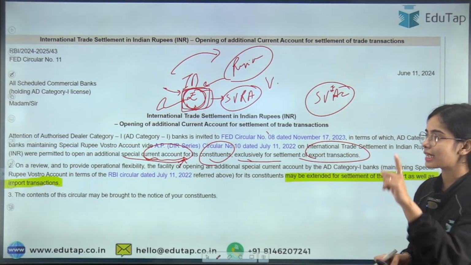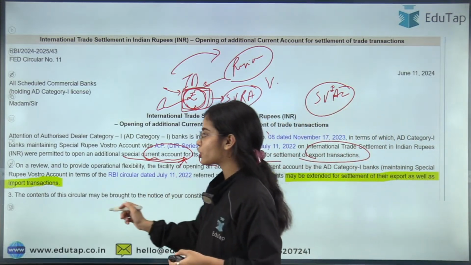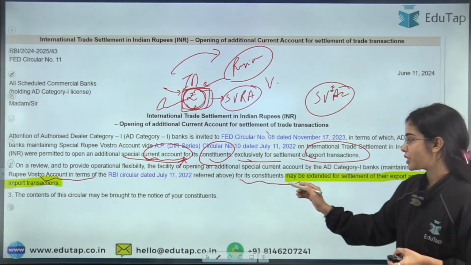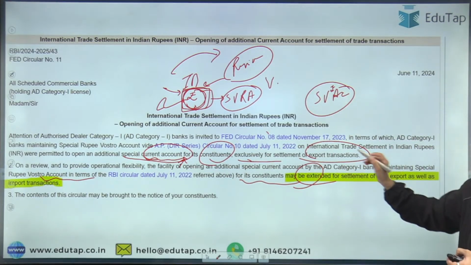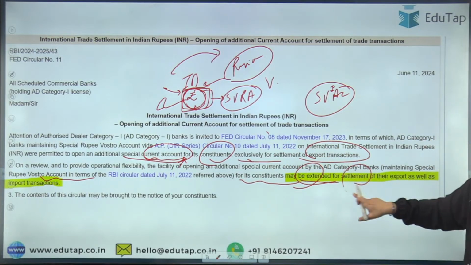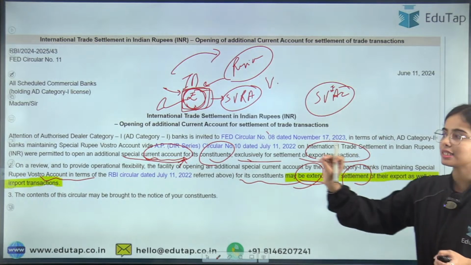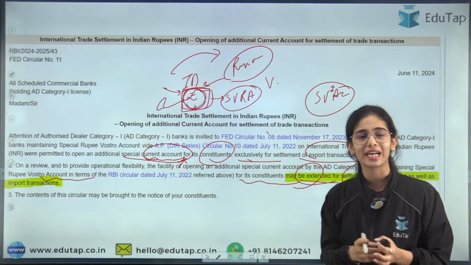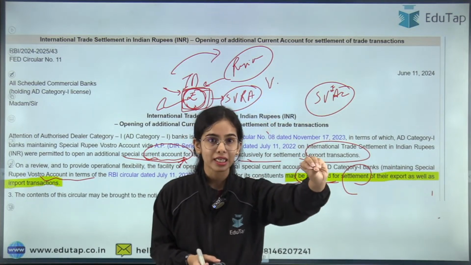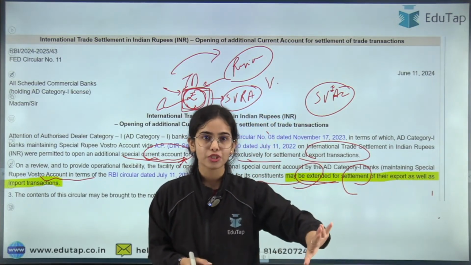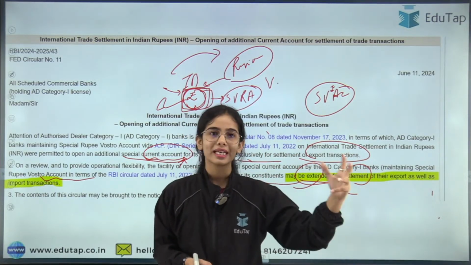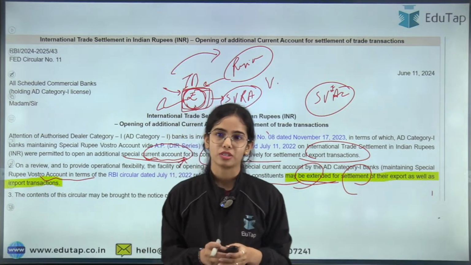Now it has been said that the Indian bank that is opening a special rupee Vostro account can extend this for its customers, for its constituents. This kind of special current account can be extended for the settlement of export as well as import transactions. So this is the basic idea: with the special rupee Vostro account, you can have a special current account for your constituents, for your customers, for export transactions and import transactions.